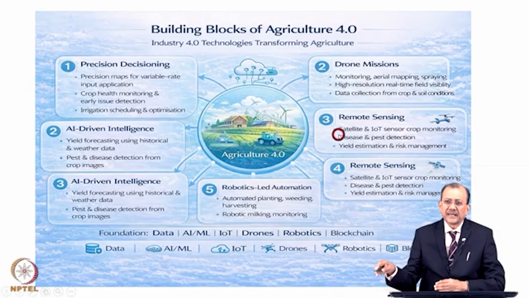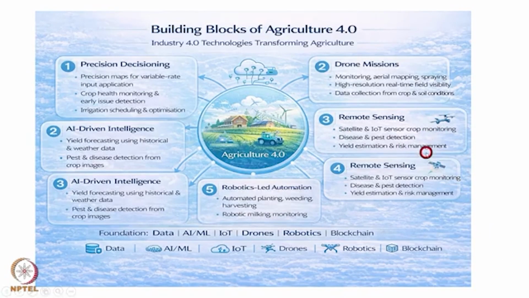Remote sensing, satellite and IoT sensors: crop monitoring, disease and pest control, remotely. This is also being done regularly now with the help of drones, and satellite images also help. Satellites capture images of the crop of certain zones in the country, and the study can be done with the help of computers. There may be predictions about what kind of crop is going to happen, so that corrective actions can